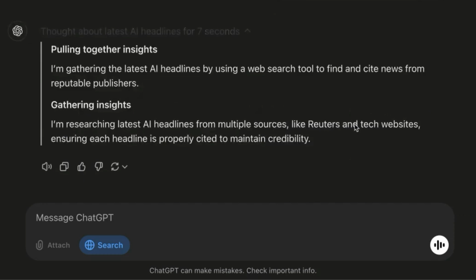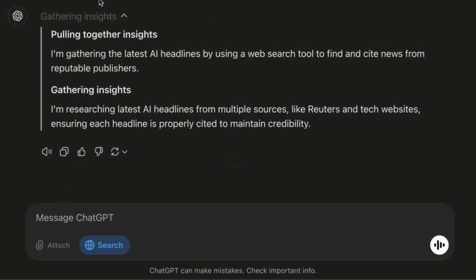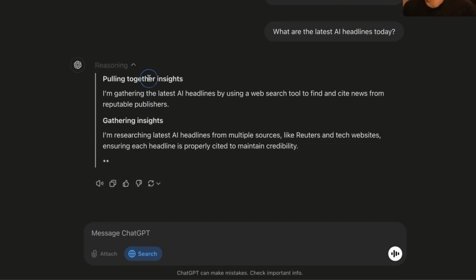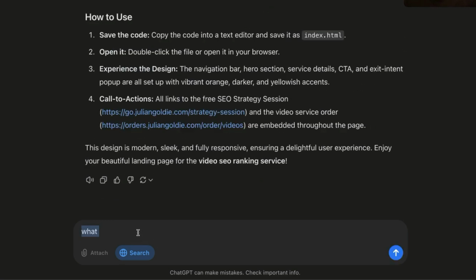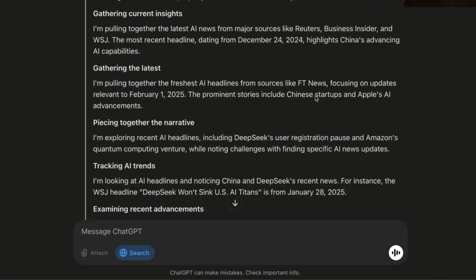Something to bear in mind, and I'm just being completely transparent with you: the model is not going to be perfect day one. And this is a lot slower as well to pull in the results on search. Just something to note there. So we're going to compare both now. Now it's grabbing the latest news. Now this is lagging behind a little bit.